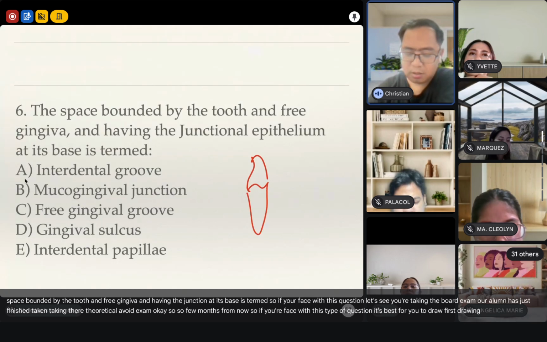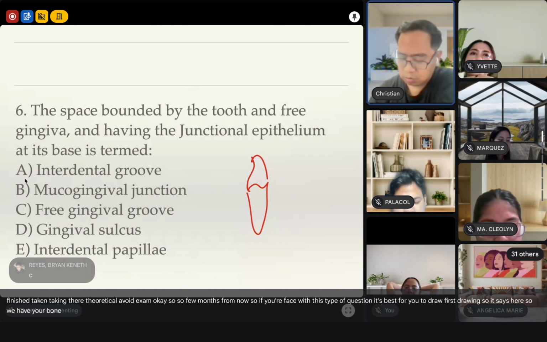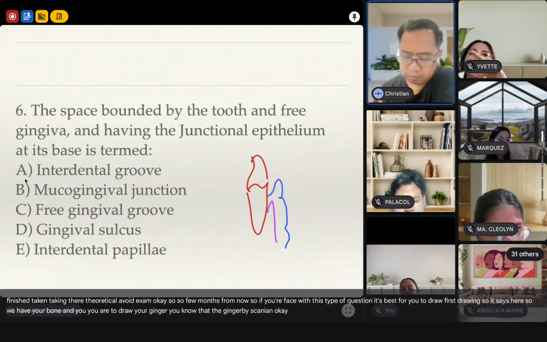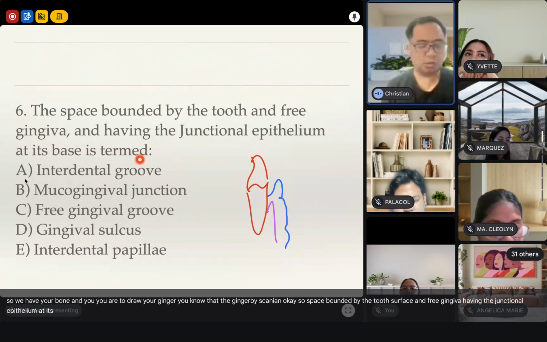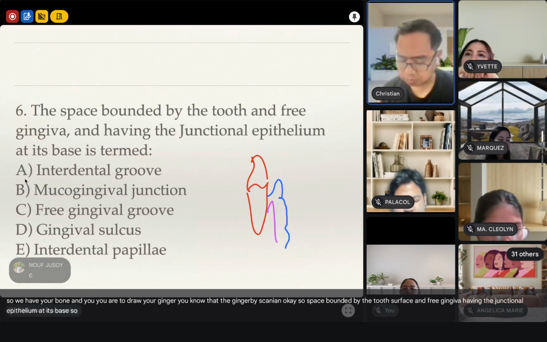You have your bone, and you draw your gingiva. You know that the gingiva is like this. The space bounded by the tooth surface and free gingiva, having the junctional epithelium at its base. So this is your junctional epithelium.